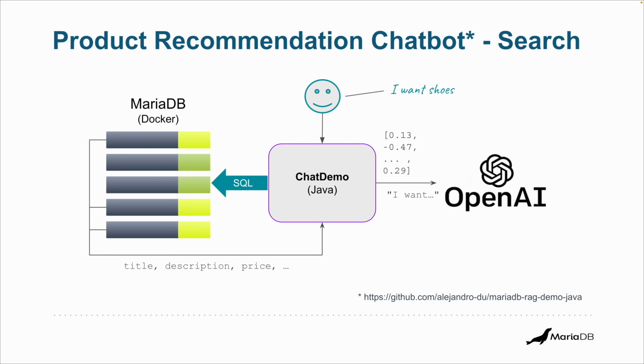So we can take those products and send them to OpenAI, this time to the LLM endpoint, in the form of a string. So, I want shoes from the following list, and we append all the products that we found with the similarity search from MariaDB. Then we get an answer, which is a string, and we show it to the user. So that's going to be the recommendation for the product.